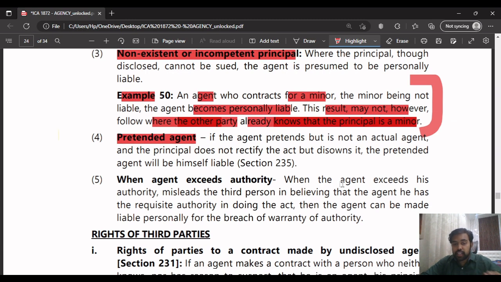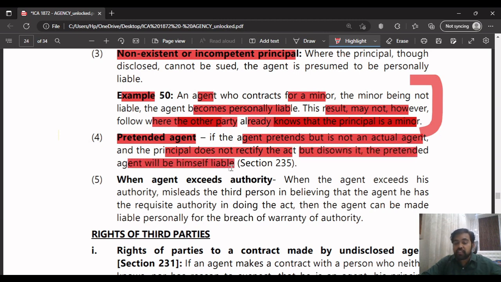Now, next is the pretended agent. If the agent pretends but is not an actual agent, he is pretending to be an agent of the principal but is not actually an agent, and the principal does not ratify the act but disowns it, the pretended agent will be himself liable.